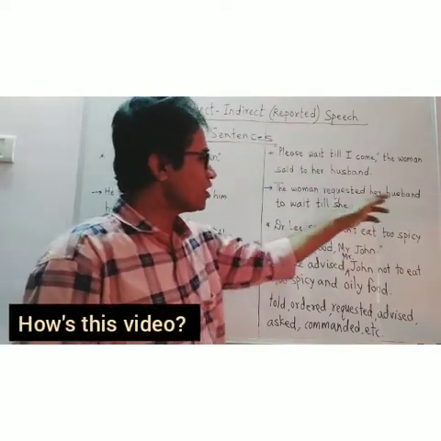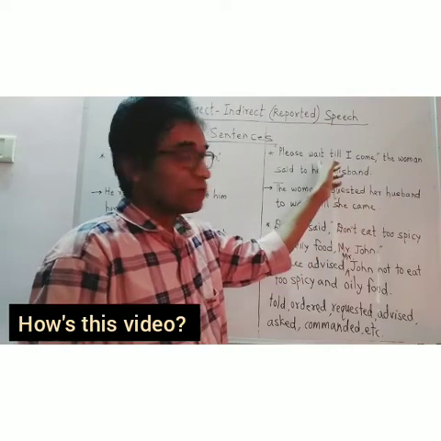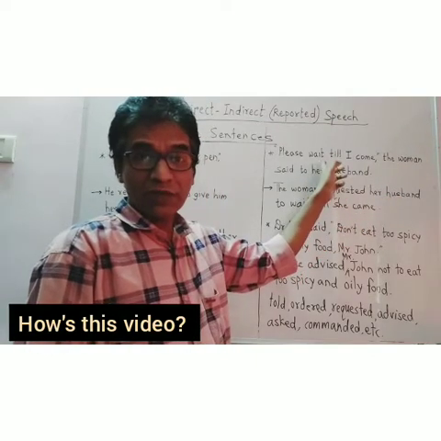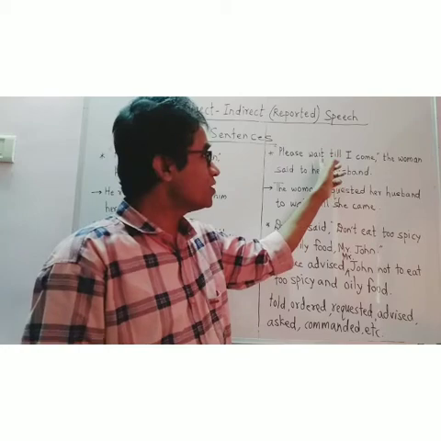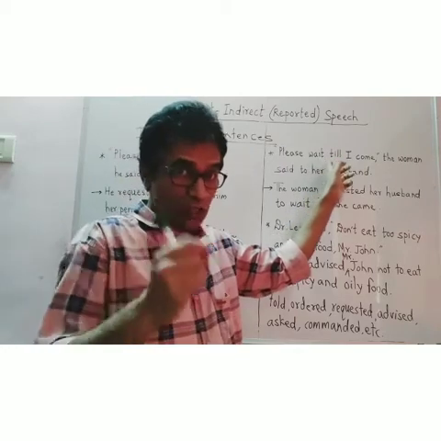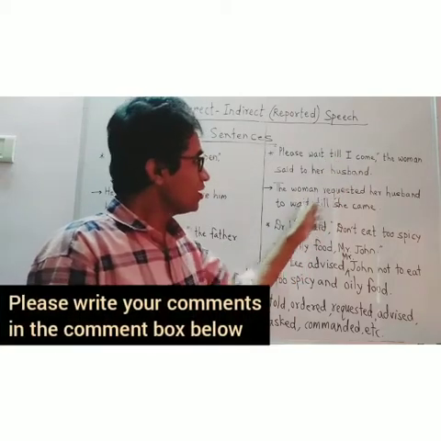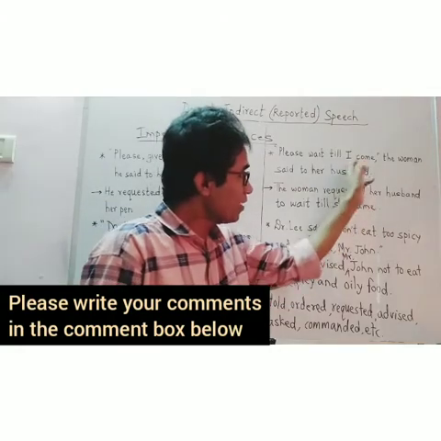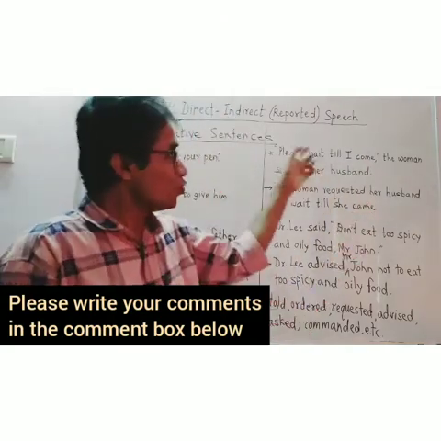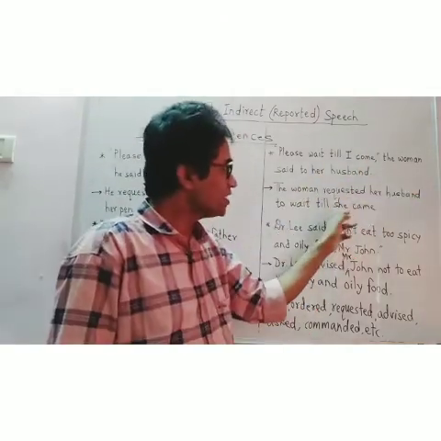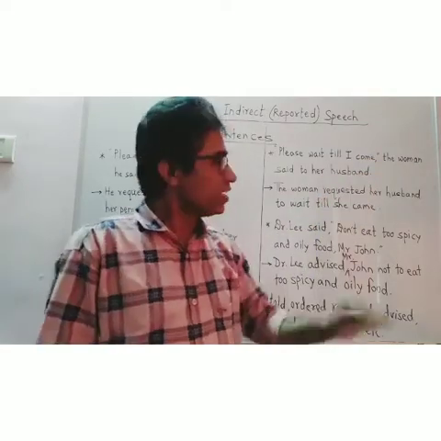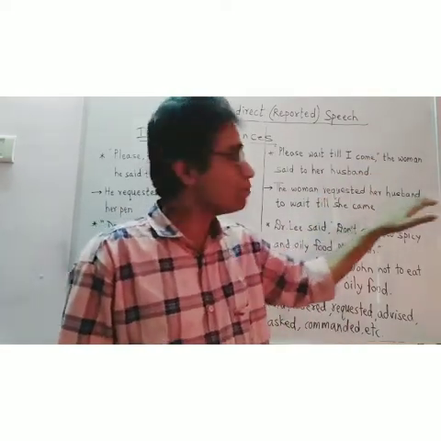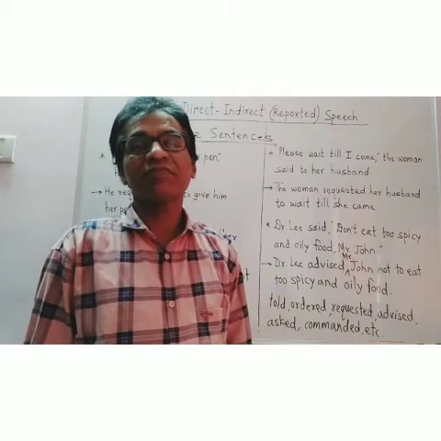The woman requested her husband. V1 or infinitive or the first form of the verb is there. So you have to just use to wait till I becomes she, because it is about the woman who is speaking. She come is present tense, it becomes past tense came. Full stop. Very easy.